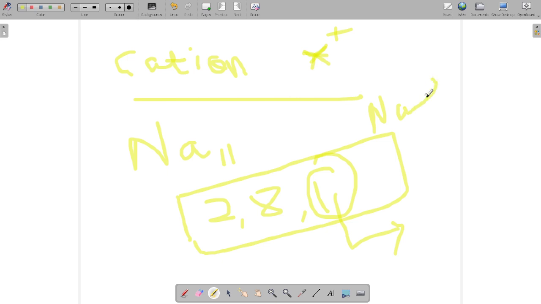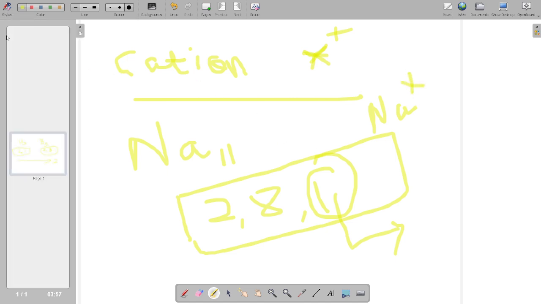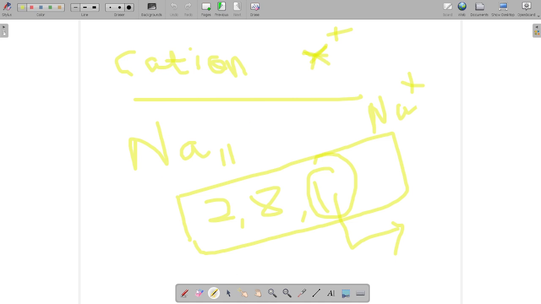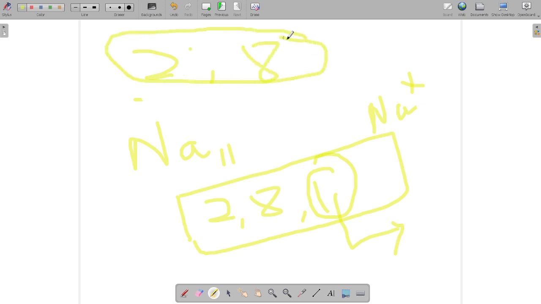So it will become Na+. What is the configuration now? The configuration is that, see, what is the Na+ configuration here? It is 2 and 8. So the number of shells will decrease.